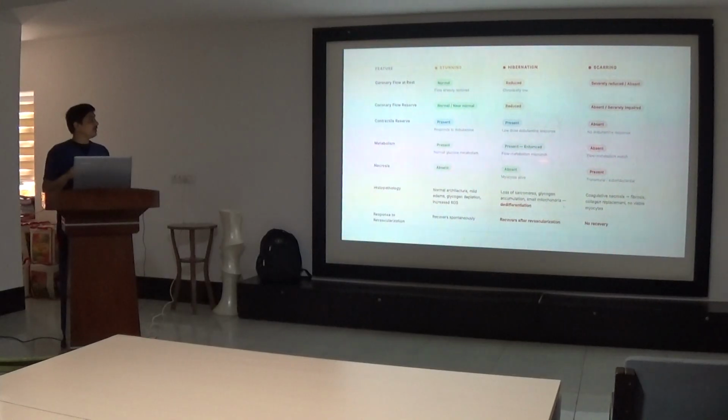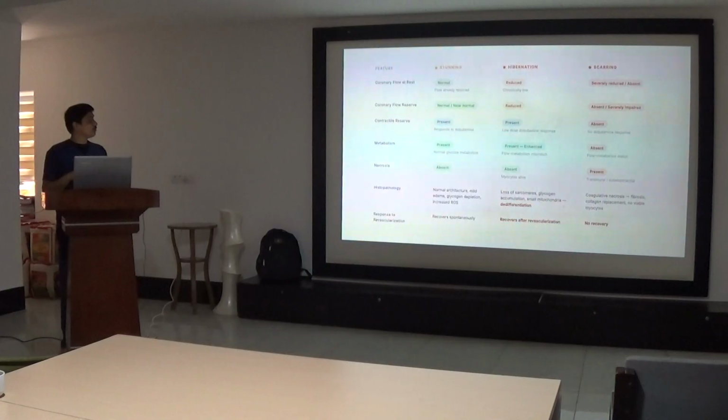Necrosis is absent in both of these and present in scarring. In histopathology, the entire architecture of the normal cell is present here. There is only increased reactive oxygen species, mild edema and glycogen depletion. Here there is glycogen accumulation, small mitochondria and loss of sarcomeres, which is called dedifferentiation. And here there is coagulative necrosis leading to fibrosis, collagen replacement and non-viable myocytes.